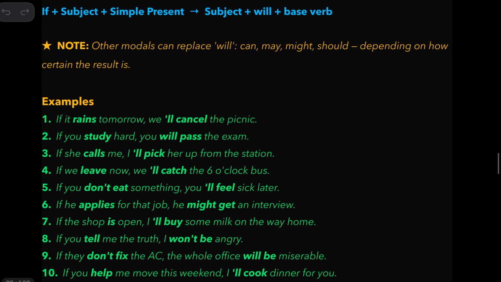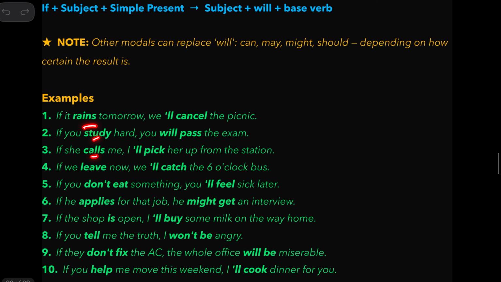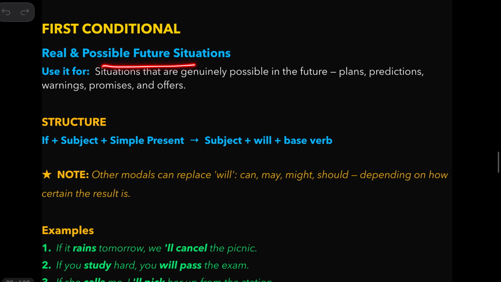So try to understand. In the if clause, which is called the conditional clause, we have present simple. In the other clause, which is called the main clause, we have will plus base form. Will cancel, will pass. These are real, possible future situations. In the if clause, we use subject, then simple present, like rain, study. And then in the main clause, we use subject, then will, then base form, like we will cancel, you will pass. And even other modals are also possible here, depending on how certain the result is.